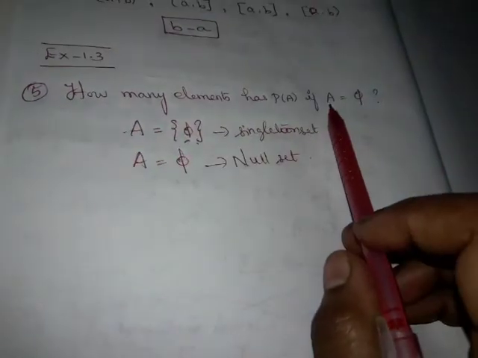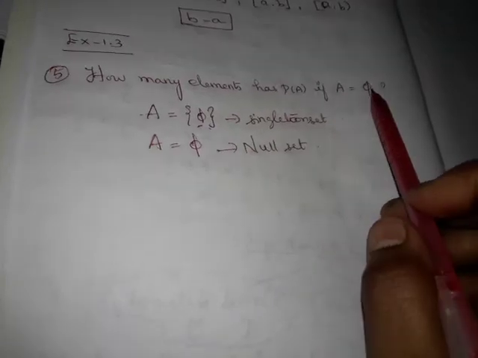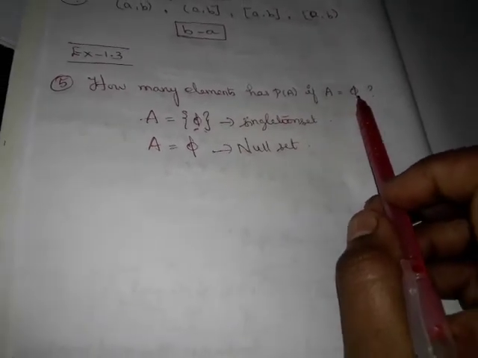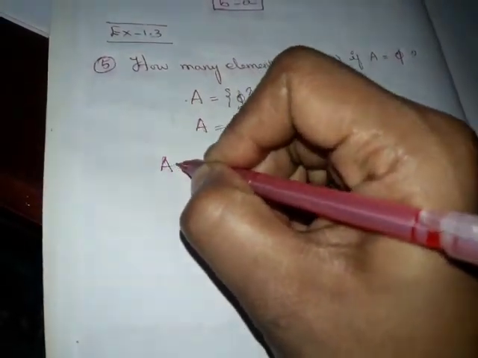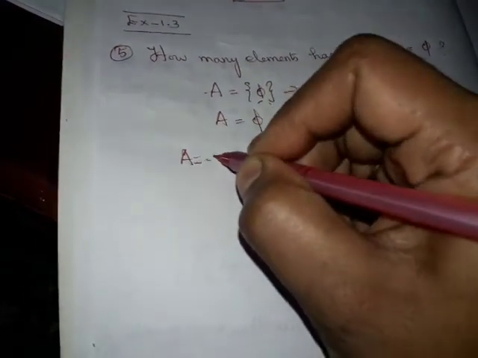Now come back to this question. Here it is given as A is empty. Then they asked you how many elements will be there in P of A, right? Since A is phi, this implies n of A is 0, right?